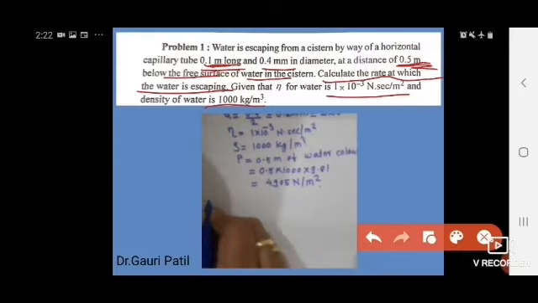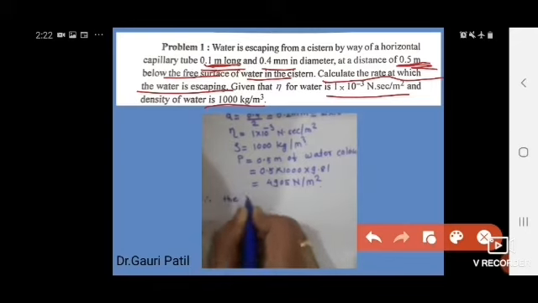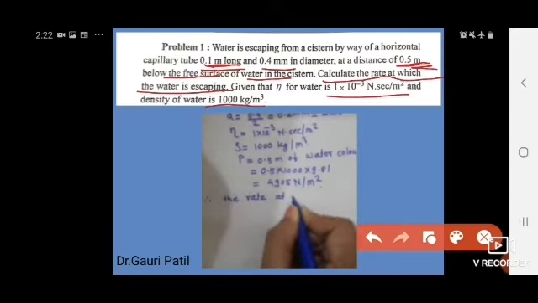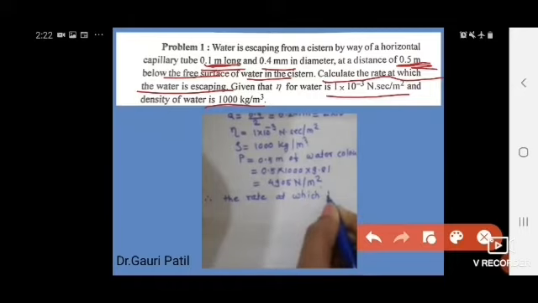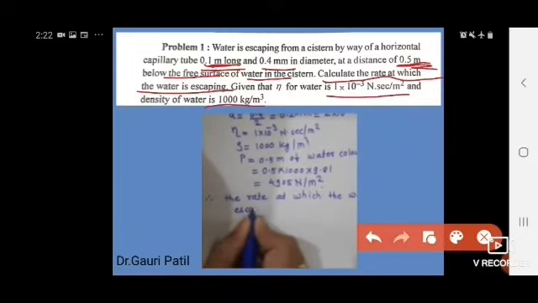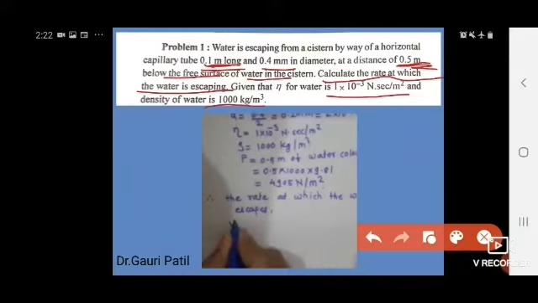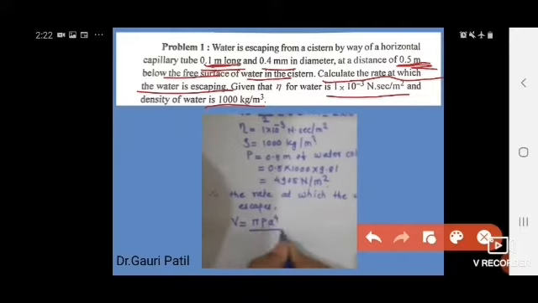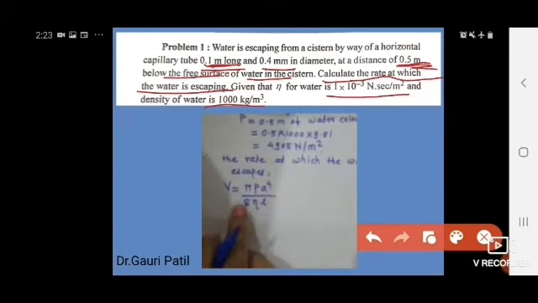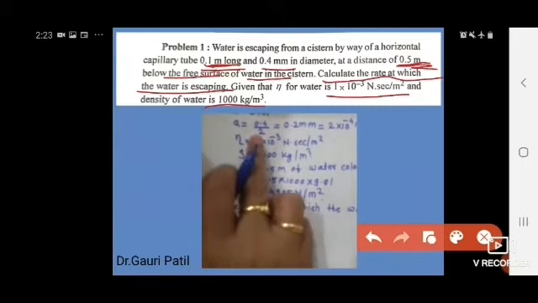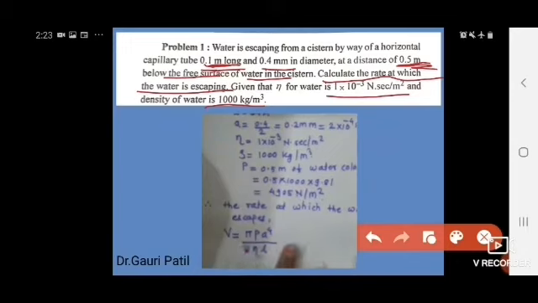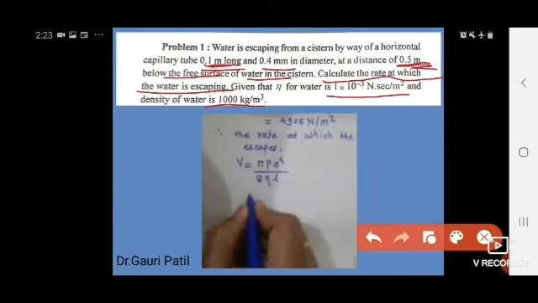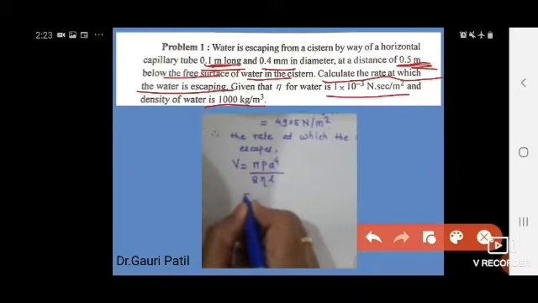Therefore, the rate at which the water escapes is given by the formula from Poiseuille's equation, V is equal to pi P a raised to 4 upon 8 eta L. We have all the values P, eta, a and L, so we put all these values into this equation.